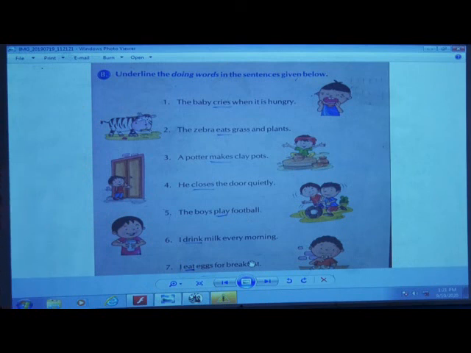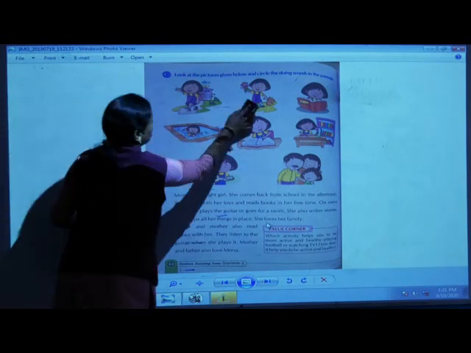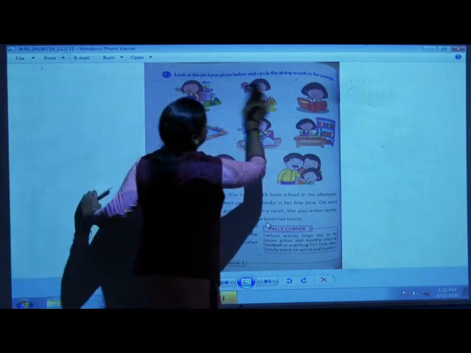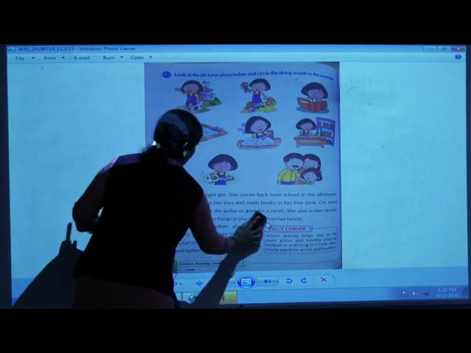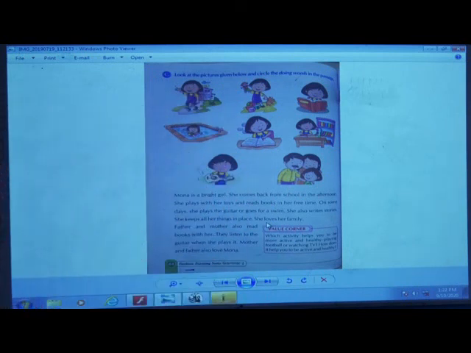Ready, children? Shall we go to the next page? All of you complete it fast. Yes. Now turn the page and go to the next page. Just see, children, I am going to show you some actions or some pictures on the board.